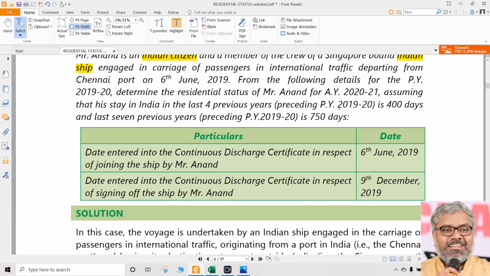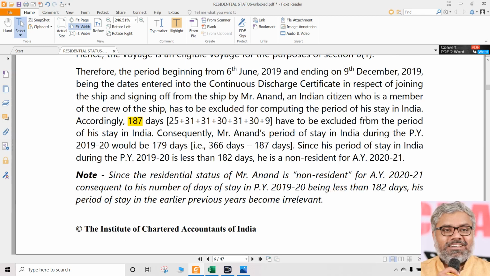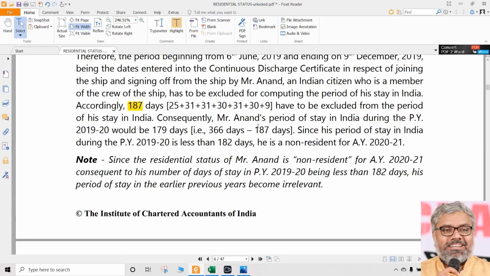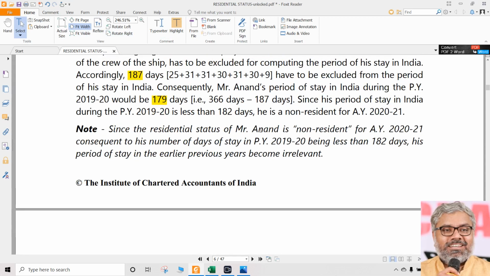We are talking about previous year 2019-20. So February is a month where there are 29 days. So instead of 365 days, there will be 366 days minus 187 days where he has stayed outside India, which means 179 days this person, Mr. Anand, has stayed in India, which is less than 182 days. So what is his residency status? Automatically, residency status is